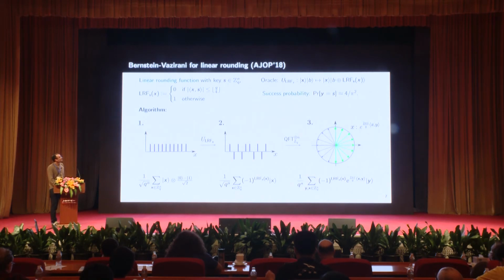So in summary, once we have quantum decryption access, we're essentially dealing with a rounding function, and we can run this algorithm to measure the secret key with high probability. And as a consequence, we can recover the secret of learning with errors with high probability.